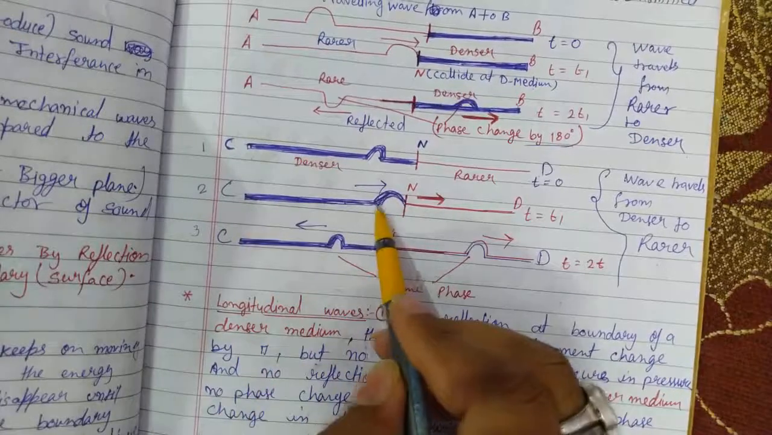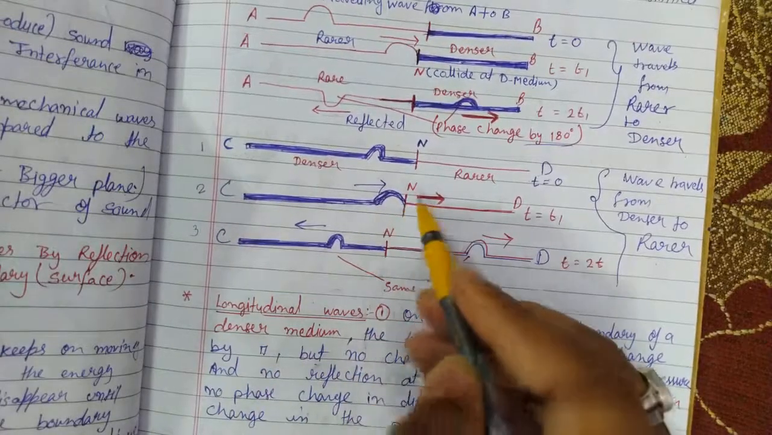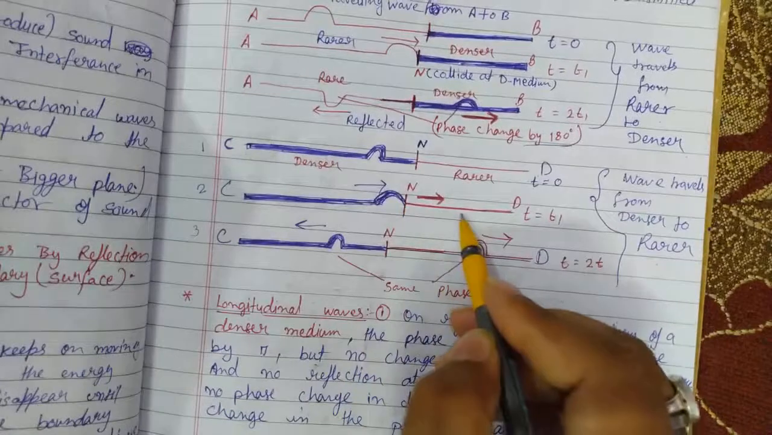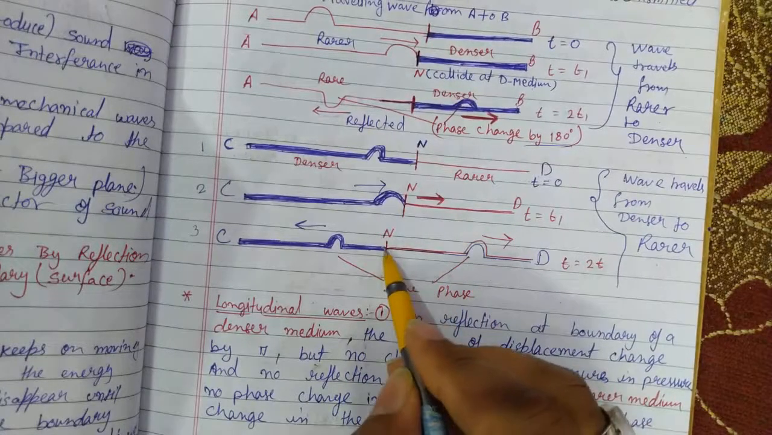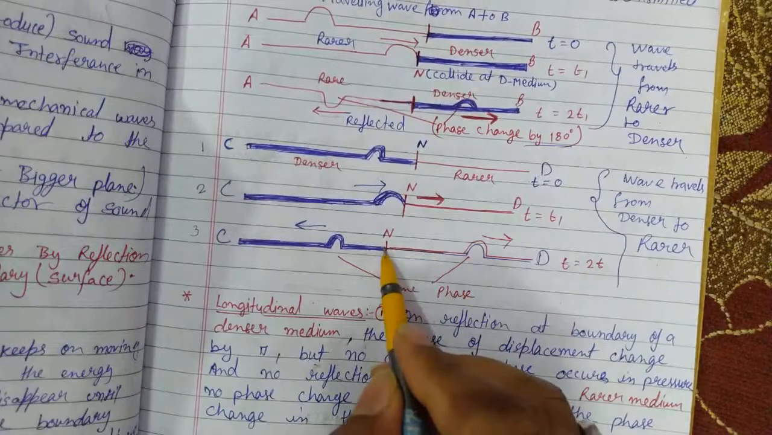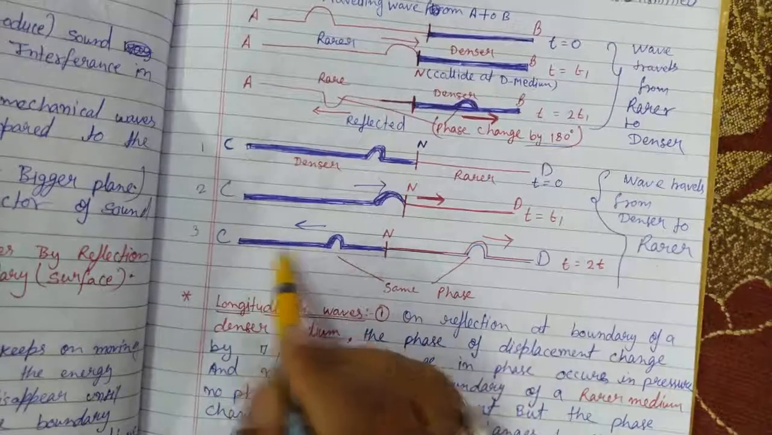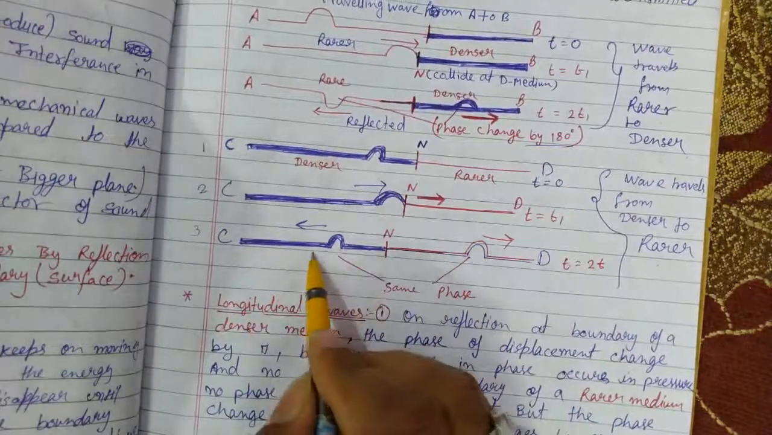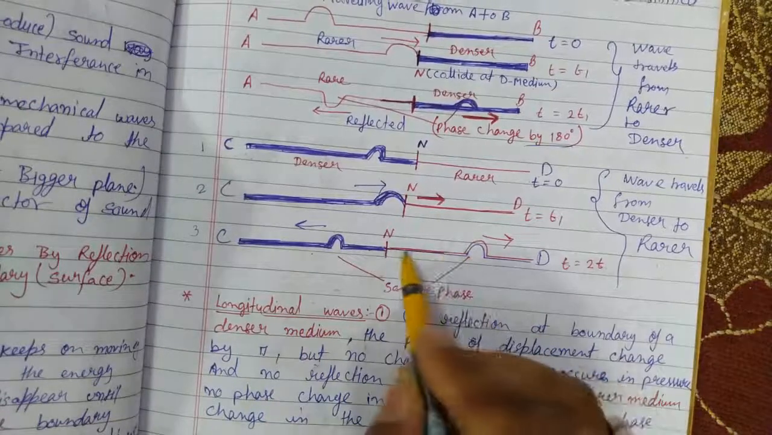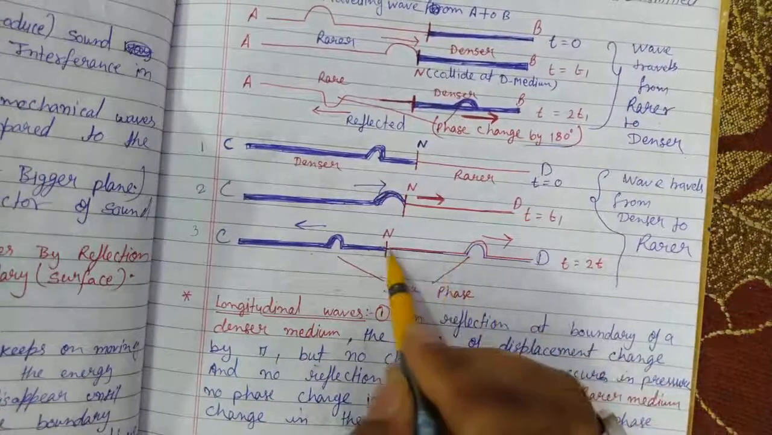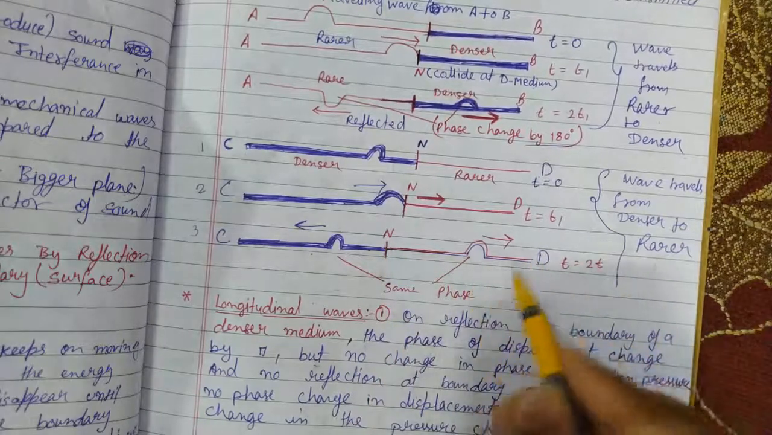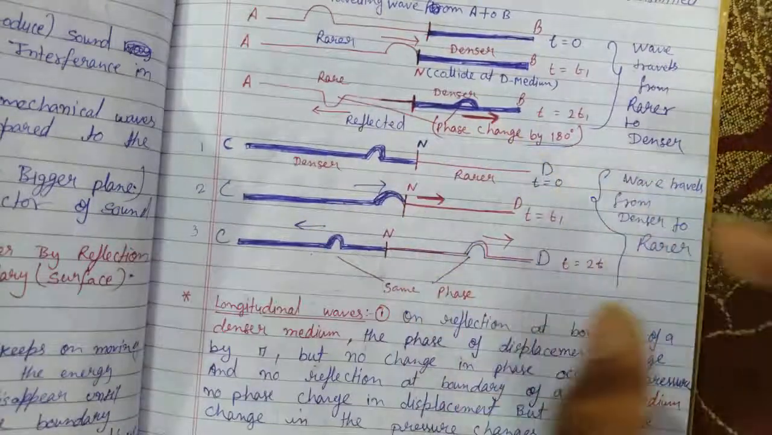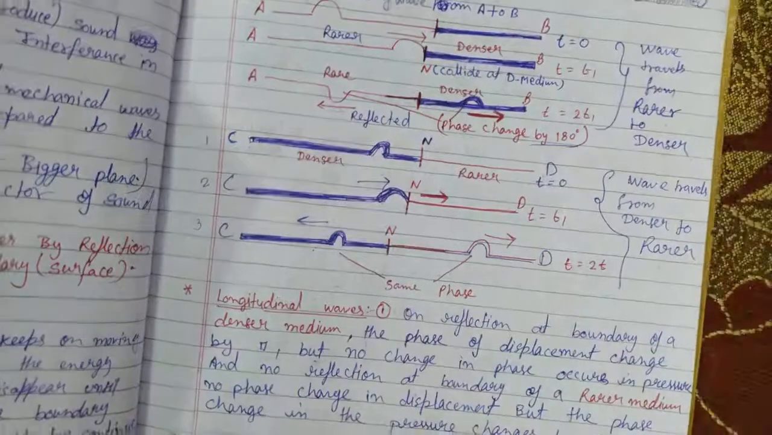When this disturbance is incident on the boundary of the rarer medium, we observe that it is reflected and moves in the same phase, as if it were traveling in the absence of this boundary. So these are the situations that occur in the transverse wave.